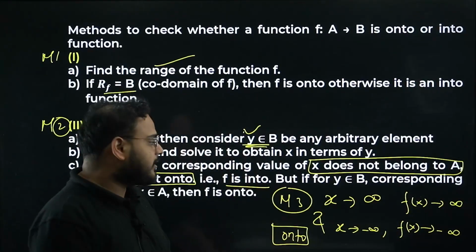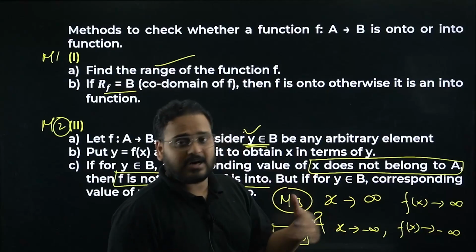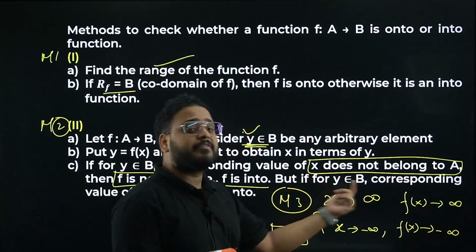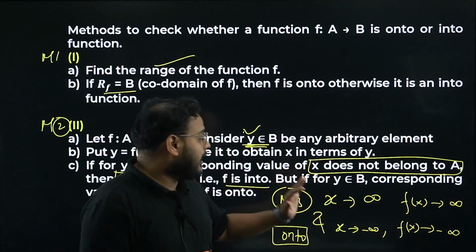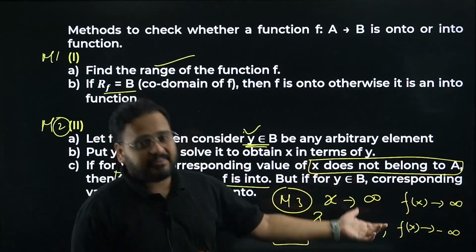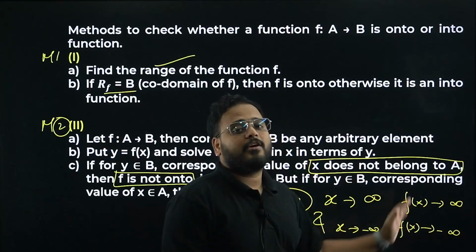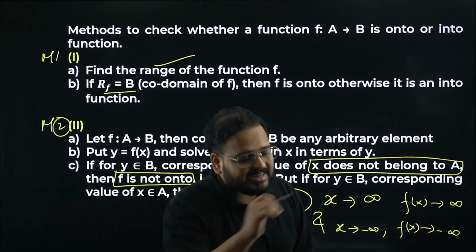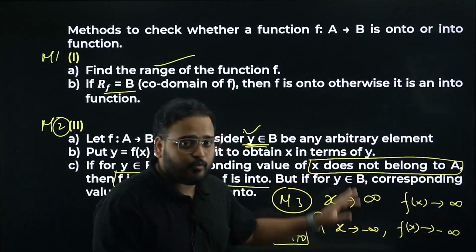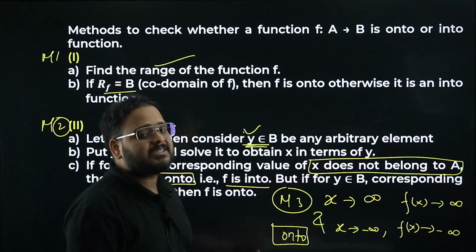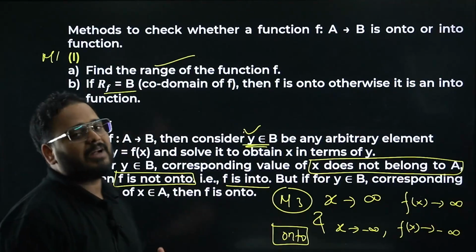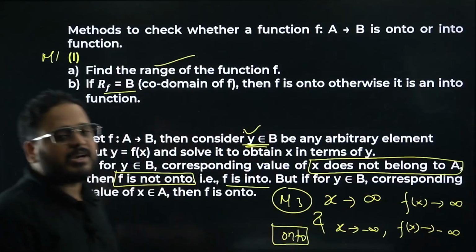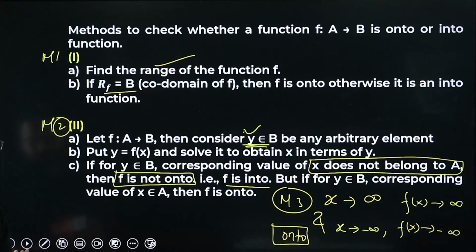Method 3, I'll repeat again. If you try to take x to infinity, your function will also approach infinity. Also, if you approach x to negative infinity, your function value will also approach negative infinity. When both the cases are true, you call the function simply an onto function. I have taken a question. Later, I'll show you the application of that as well. Please check, this is clear. Not a problem. Moving on.